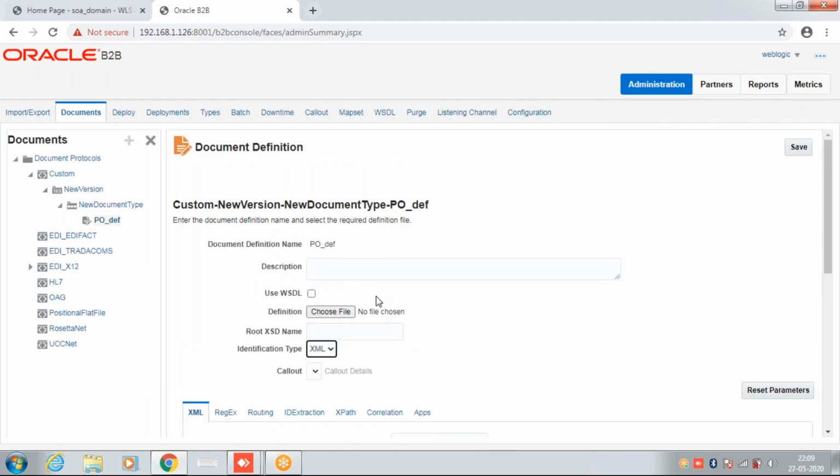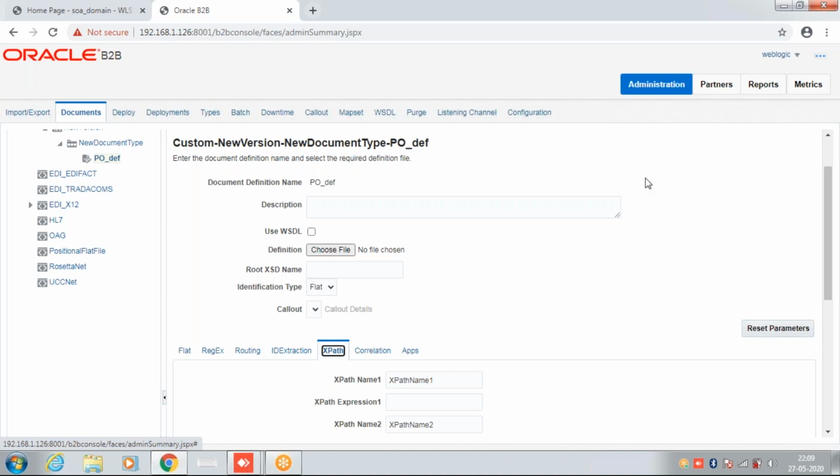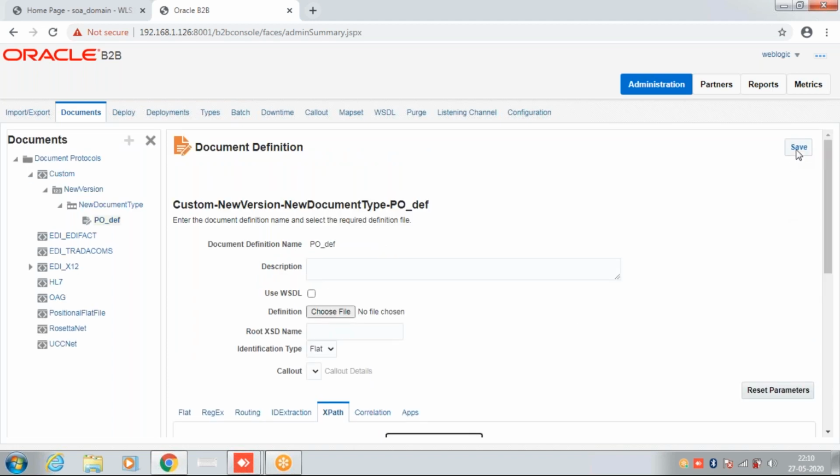Here we have the option. I don't have a sample XSD for now, so let me go with the flat file option and I will show how we do this. Here we can define a sub identifier, and we have this XPath expression. We can define this to search the messages in the report section. I will show how we search the message. We can define the XPath expression here, and based on that we can define a PO number or something, and use that option to search the messages.